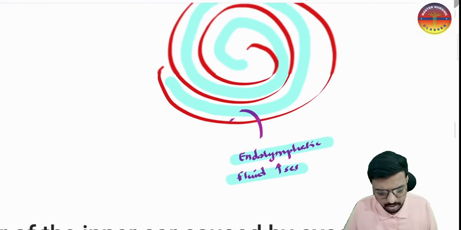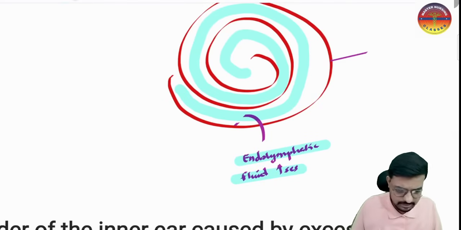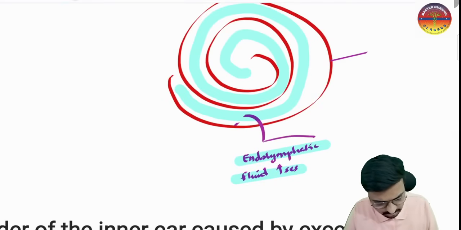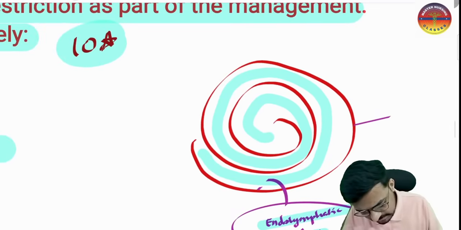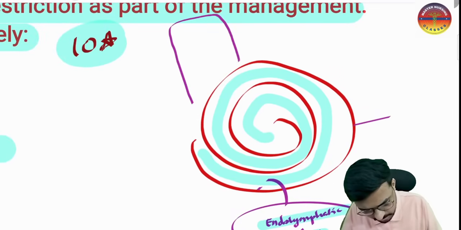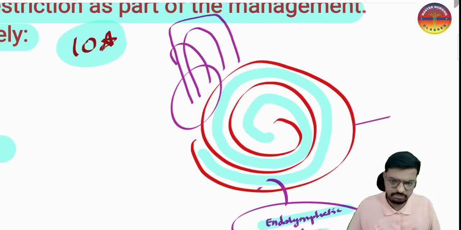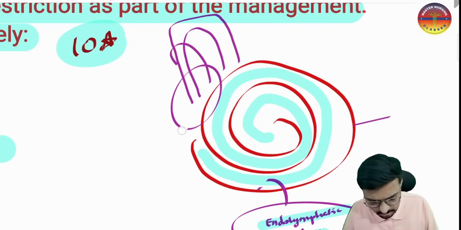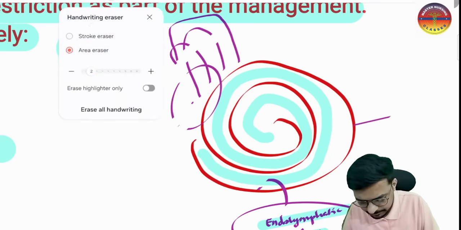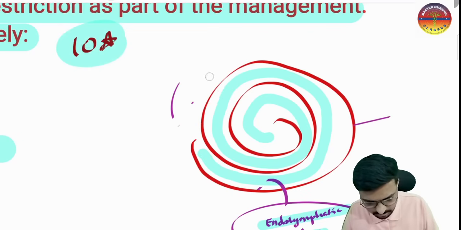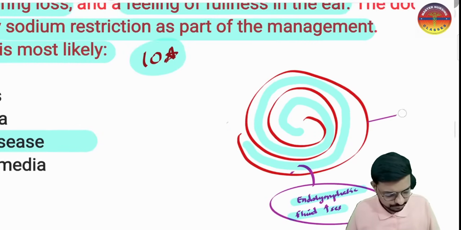So here we have the problem. This is the cochlea, which is responsible for the sensory function of our hearing. In the cochlea there is pressure due to the increased fluid, so there is sensorineural hearing loss. Okay, which will send the same problem to our vestibule and the semicircular canals. Here we have the vestibule and the semicircular canals, same thing will go to them also. So there will be vertigo and tinnitus, because the problem is going to our vestibule also, and the problem is there in our cochlea.